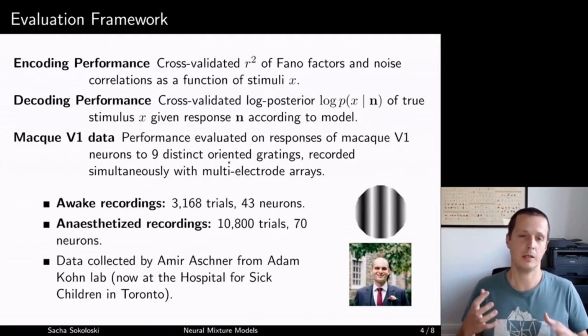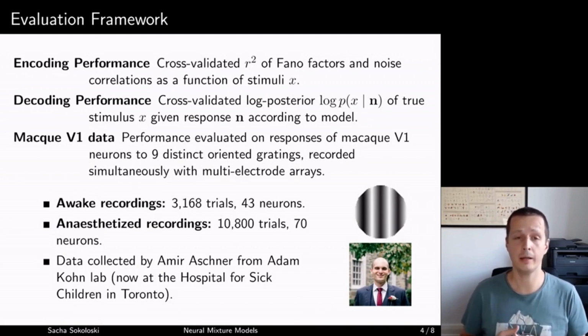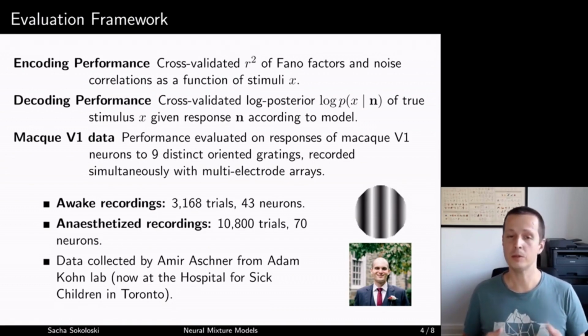So I want to demonstrate that conditional mixtures are effective encoders and decoders, and I'm going to do that by cross-validating the R-squared of Fano factors and noise correlations, which is a good summary of the second-order response statistics of neurons. To evaluate decoding performance, I'm going to look at the cross-validated log posterior of true stimuli given responses. I'm going to do this on two macaque V1 data sets, as macaque neurons were responding to oriented gratings: one while a macaque was awake and the other while it was anesthetized.